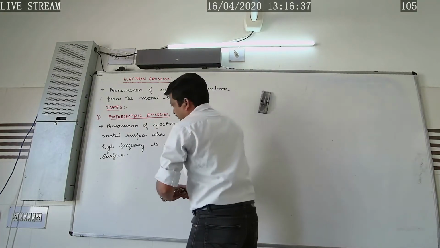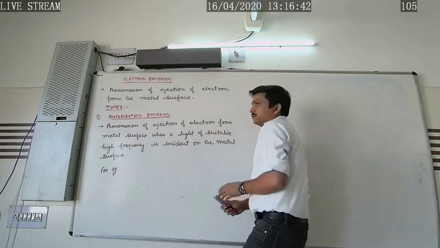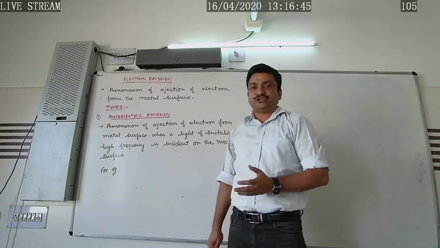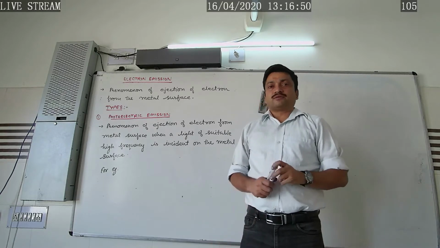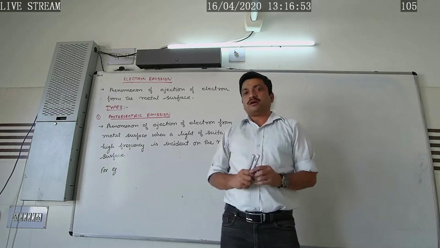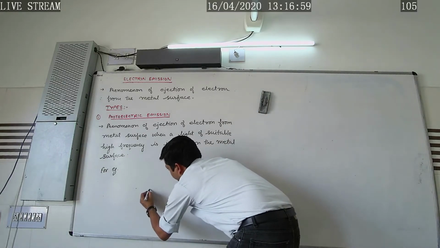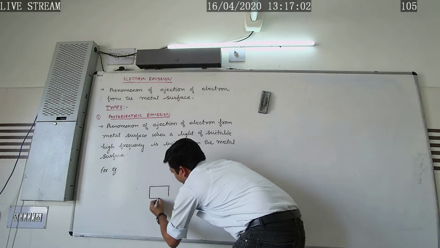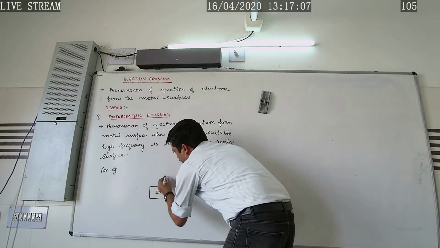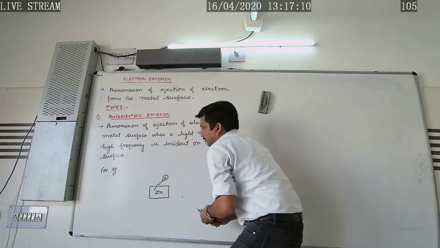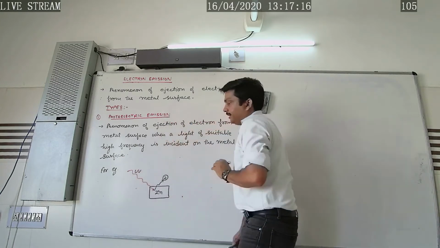For example, in the case of metals like zinc, cadmium, and magnesium, in order to eject the electron from the metal surface, we have to use ultraviolet light. For example, suppose this is our metal zinc. In order to eject the electron from this surface, what type of radiation do we have to use? This must be ultraviolet radiation.